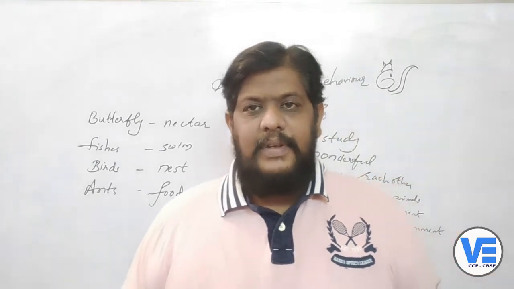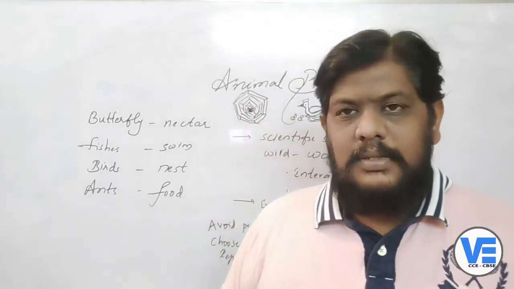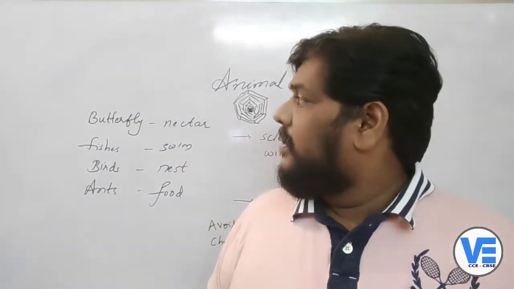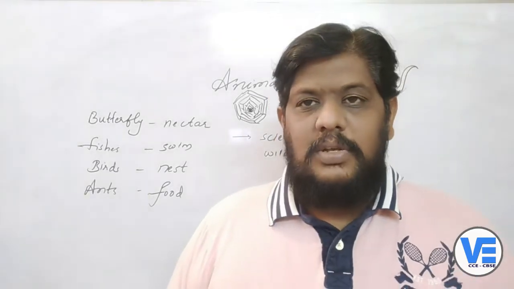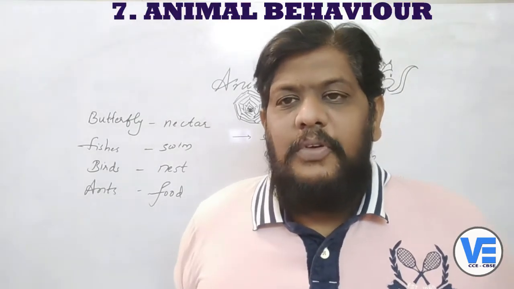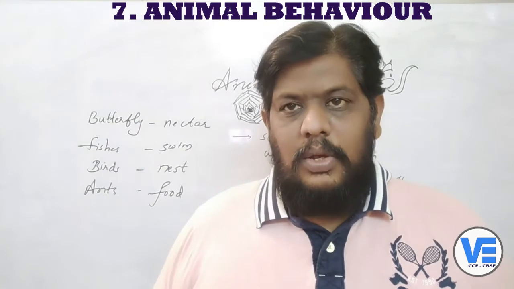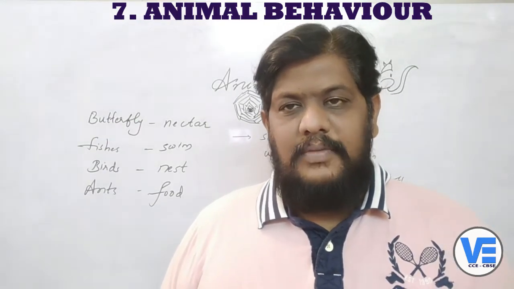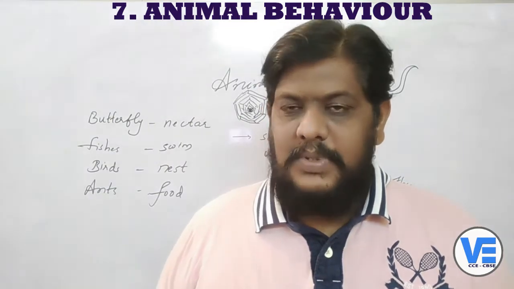Till now we have finished 4 units and now we are going to enter into the next unit. We are going to deal with the 7th unit, which is called animal behavior. Before getting into that unit, let's see some of the important things which we are going to learn from this chapter.